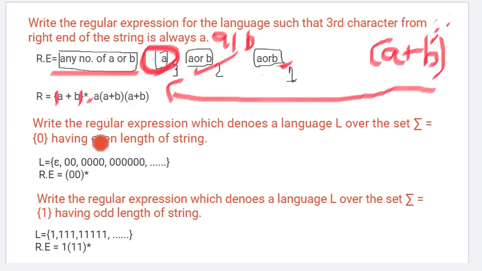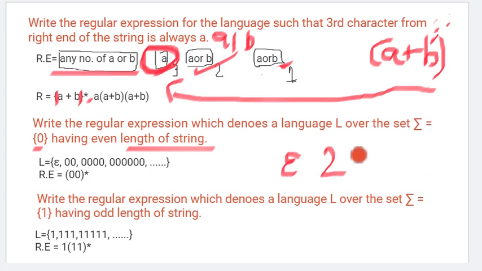Then next is, write a regular expression which denotes a language over the set where the input is 0, having even length of the string. Even means 0, then 2, 4, 6. So we are saying that either it can be a null string or it should be 2 or a multiple of 2.